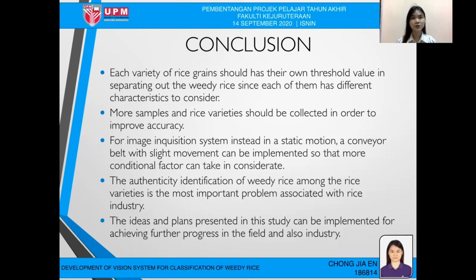The authenticity identification of weedy rice among the rice varieties is the most important problem for now associated with the rice industry. So the ideas and plans presented in this study can be implemented for achieving further progress in the field and also in the industry.